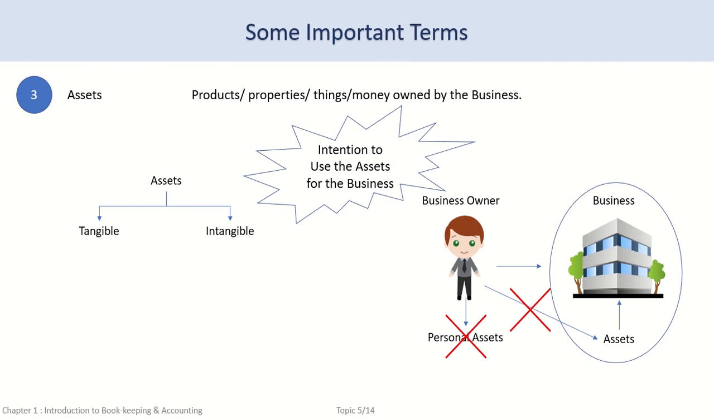Tangible assets can be touched and seen by anyone. It's a proof of its real existence. Examples of such assets are cash, furniture, land, building, car, goods, machinery, money, etc.